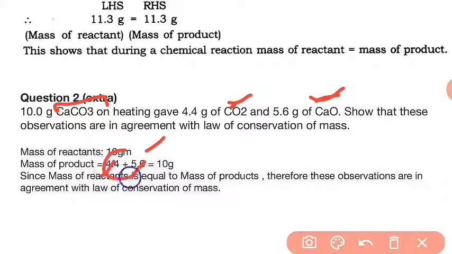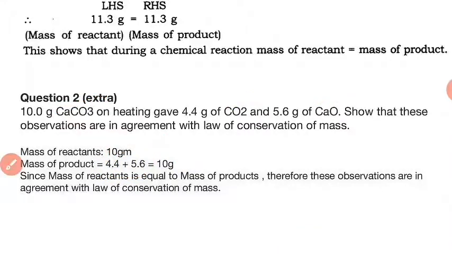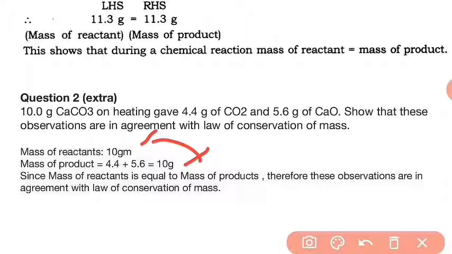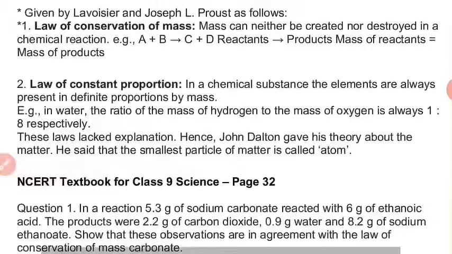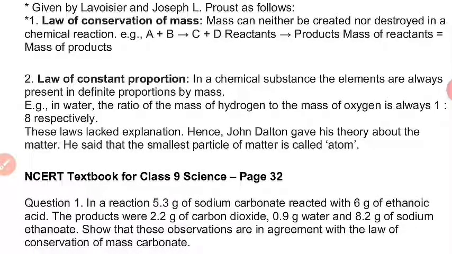If we add these two masses, then we get 10 gram. That means the mass of reactant equals the mass of product. Since the mass of reactant is equal to the mass of product, therefore these observations are in agreement with the law of conservation of mass. Now, the second law of chemical combination is the law of constant proportion.